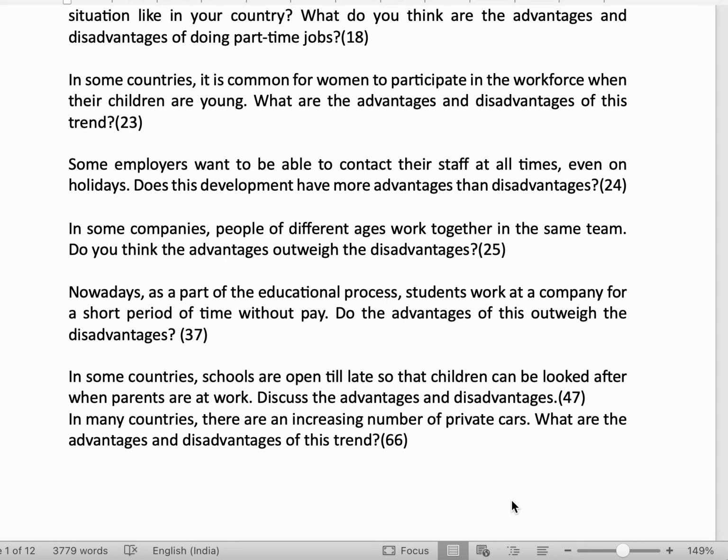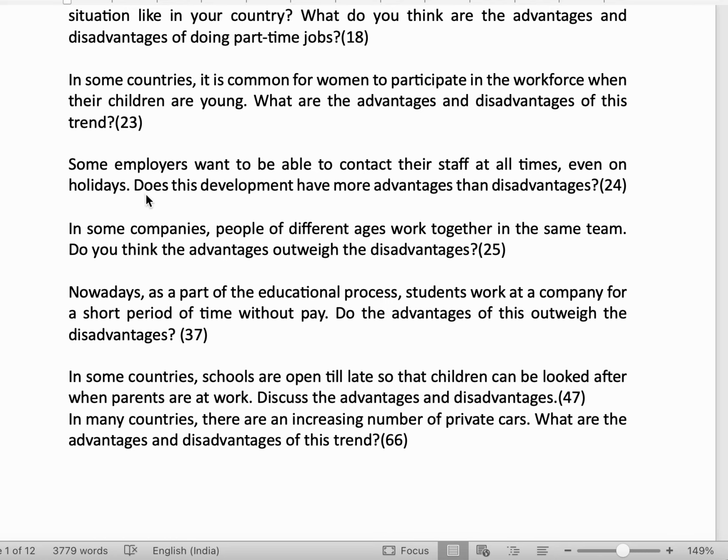Basically, this essay is a little more than an essay on maternity leave. This is when the children are young, women go out to work, so children in the after school hours have to be taken care of. They have to be with someone, so you have to see the advantages and disadvantages. The sample essay is there in this file. So do go through all these essays and you'll know how to attempt them in a better way.